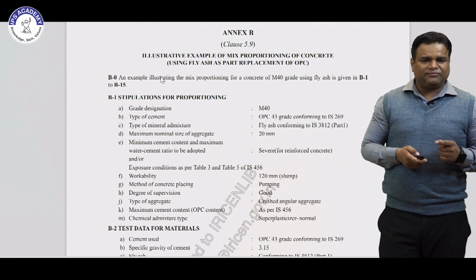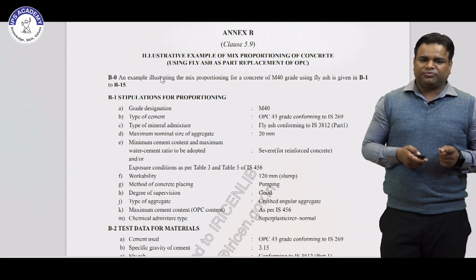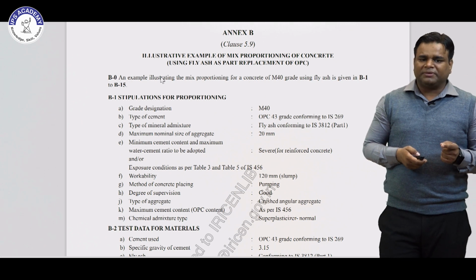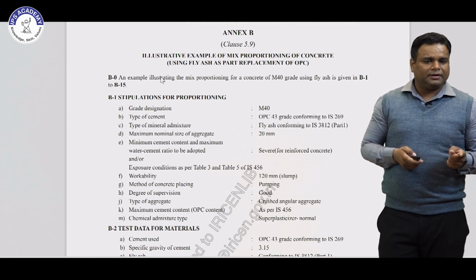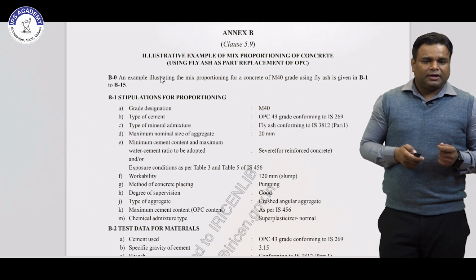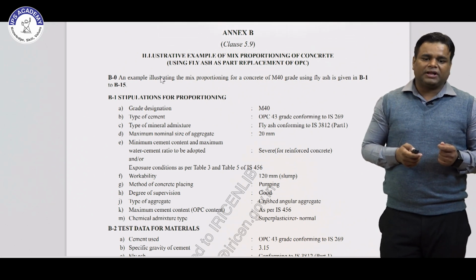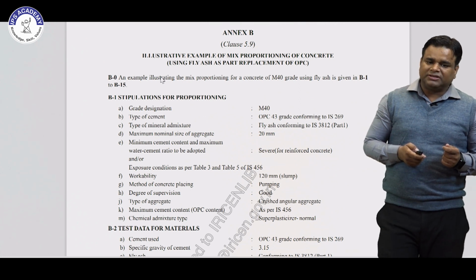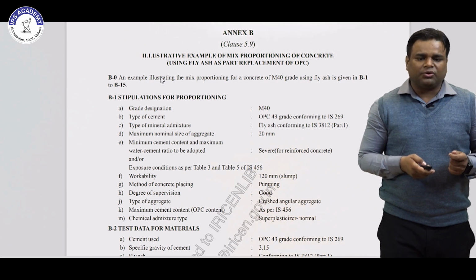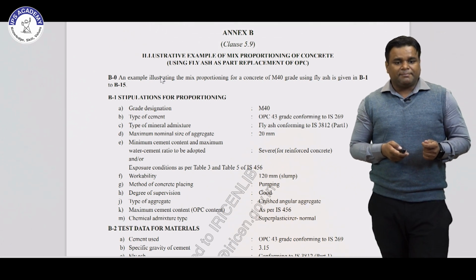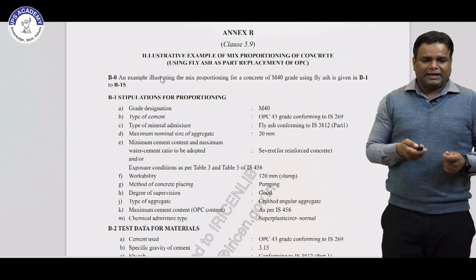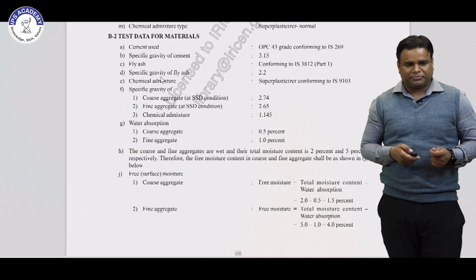So the grade is M40, the type of cement is 43 grade, fly ash is per IS 383 Part 1, maximum nominal size of aggregate is 20 mm, and the exposure condition is severe for reinforced concrete, and workability is 120 mm slump. The method of concrete placing is pumping, degree of supervision is good, and the type of aggregate is crushed aggregate. The maximum cement content for OPC is as per IS 456, and a chemical admixture is also used, a normal superplasticizer.